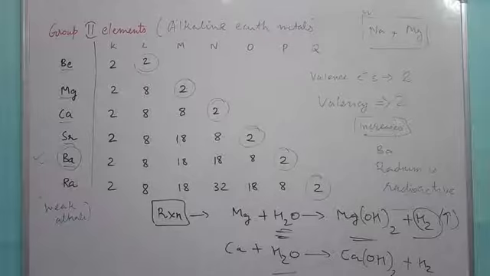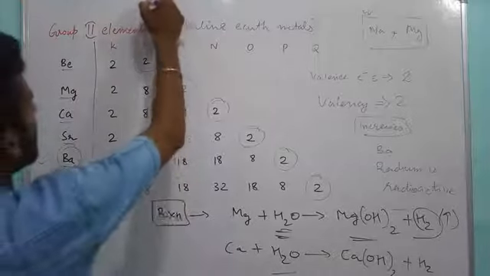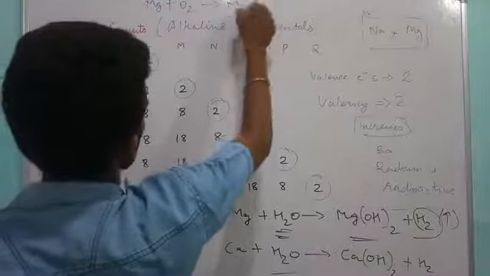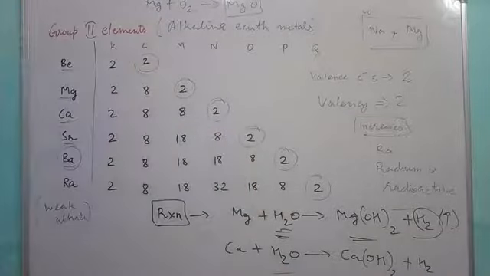After that, with air, they will form the respective oxides. Like magnesium, when it burns in the presence of air, forms magnesium oxide, which emits a dazzling white light, along with heat.